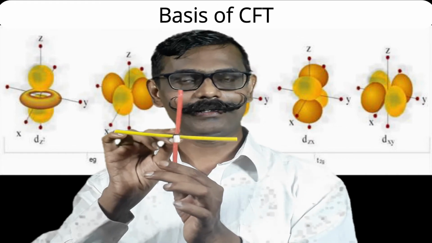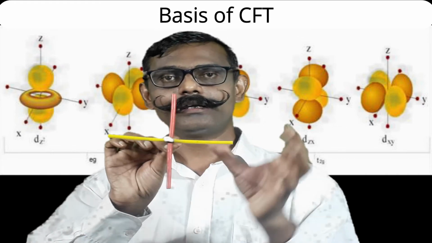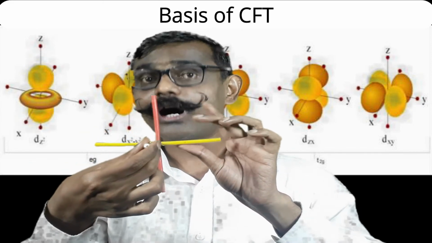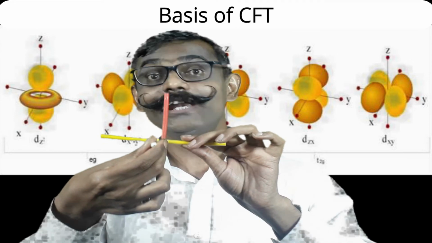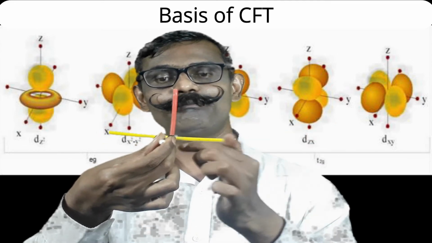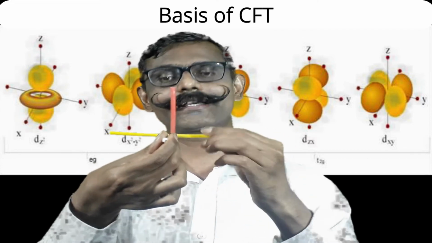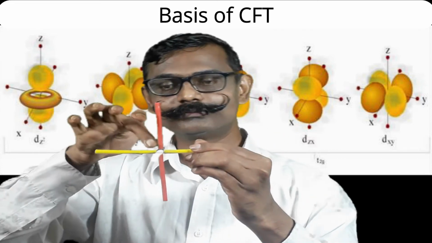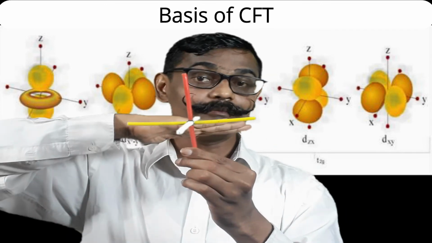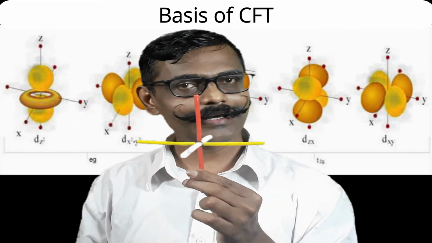Now the last orbital, that is the dxy orbital. It is your x-axis and y-axis. Where will be the lobe? Along x and y? No, in between x and y. So the lobe will be between x and y, making a 45 degree angle to the x-axis or to the y-axis. Similarly, the opposite lobe, third lobe and last lobe. Likewise, the lobes will be in the xy plane. Is this dxy orbital clear?